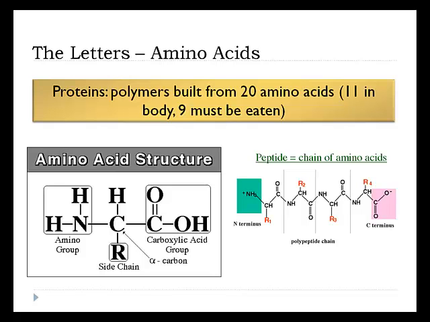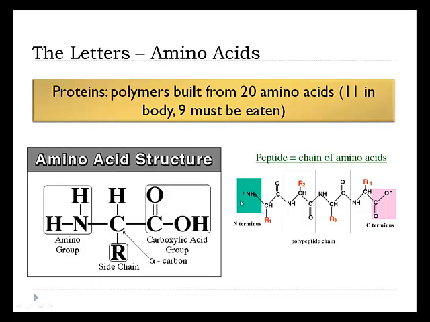Amino acids can hook together like boxcars, right? The amine on one hooks up to the carboxylic acid on the other. So here's the old carboxylic acid, here's the old amine. They're hooked up together, and we get an amide. We get a peptide bond. This was an amino acid, this was an amino acid. Right? This is a peptide. This is a chain of 1, 2, 3, 4 amino acids, or a polypeptide chain, multiple peptides.